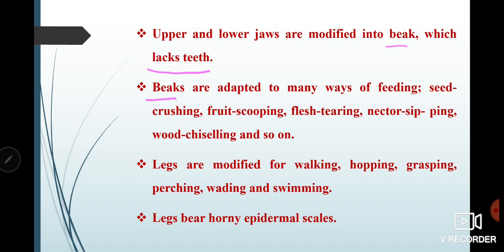Now, beaks are adapted for many things. They are adapted for feeding. They use their beaks for seed crushing, fruit scooping, flesh tearing, nectar sipping, or wood chiseling, and so on. Means their beak will be modified according to the food they are eating, or according to the environment where they are living.